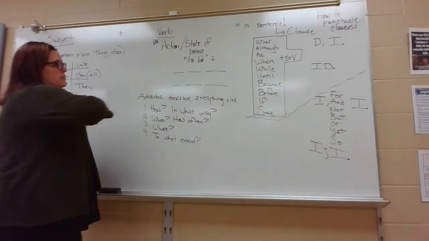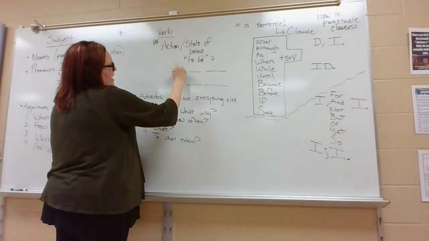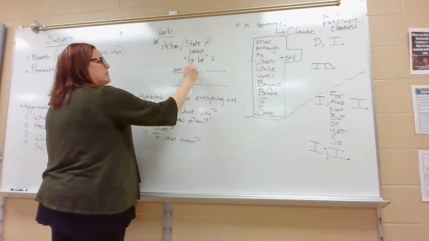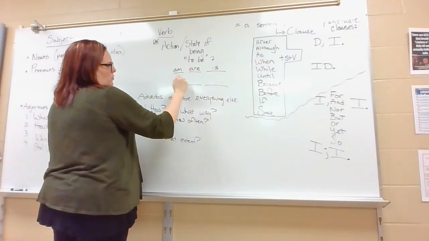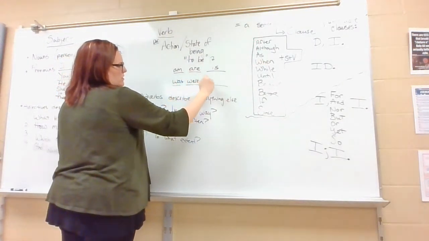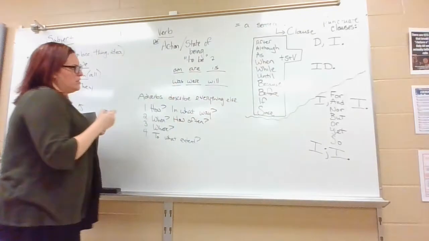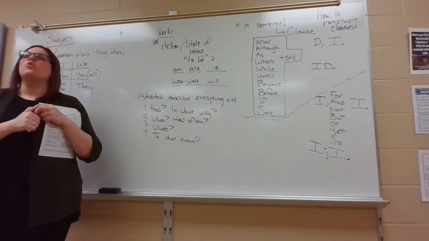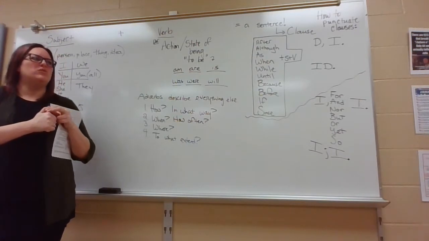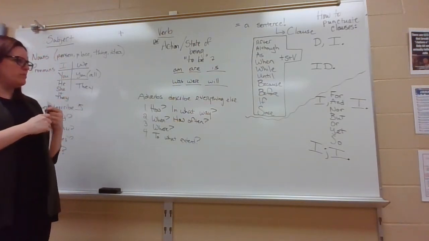I am. So how does my little song go? Am, are, is, was, were, will. Those are verbs, and we have to watch out for them because they're sneaky. We ignore them. They're adorable and cute, but they're very important, so remember those.